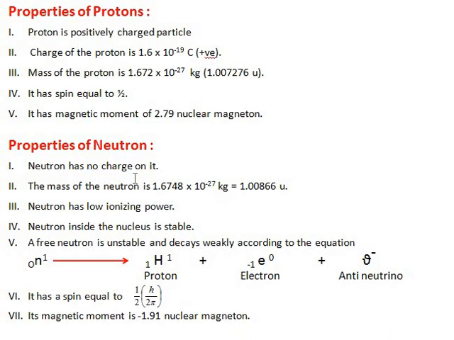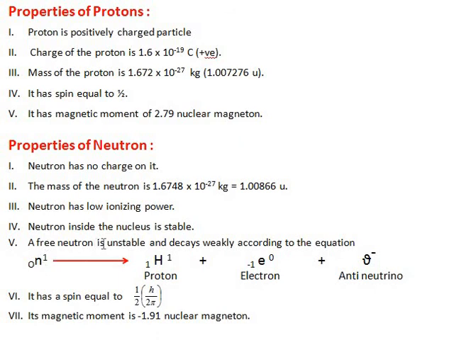So let us see the properties of the neutron. Neutron has no charge on it, as it is neutral. The mass of the neutron is 1.6748 × 10^-27 kg. In terms of atomic unit, it is 1.00866. Third, neutron has low ionizing power. Fourth, neutron inside the nucleus is stable.